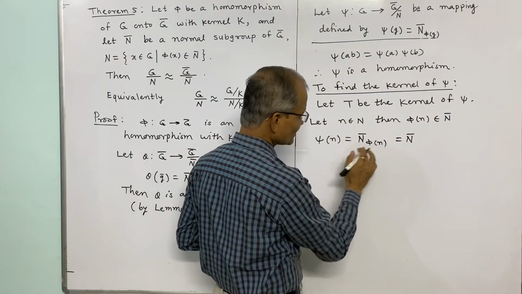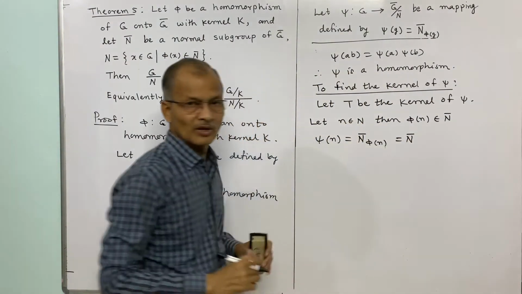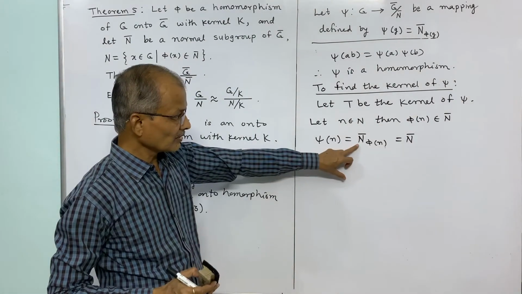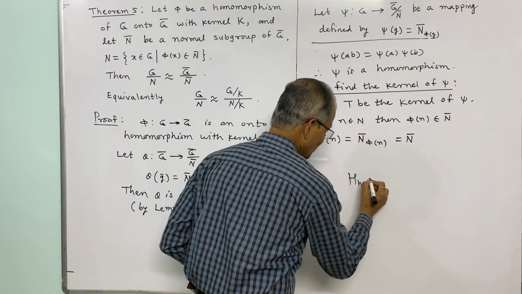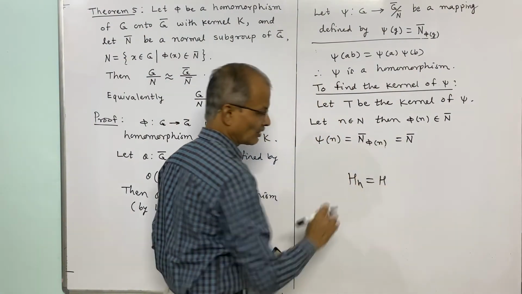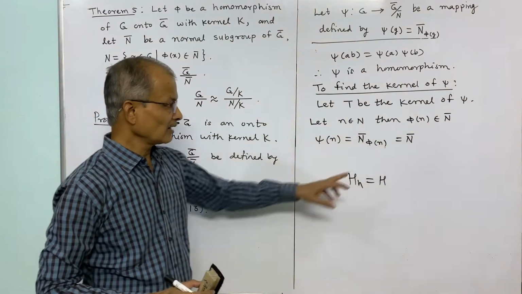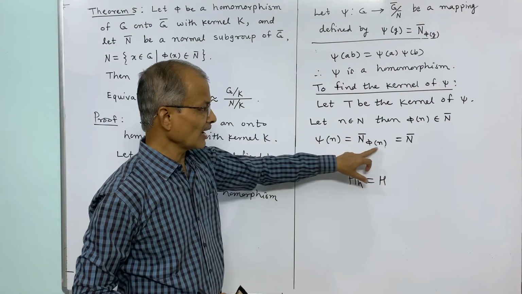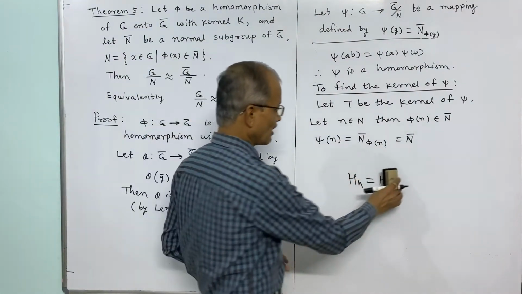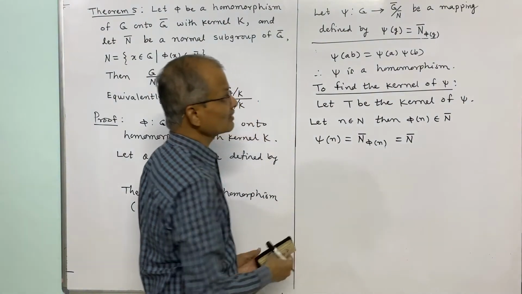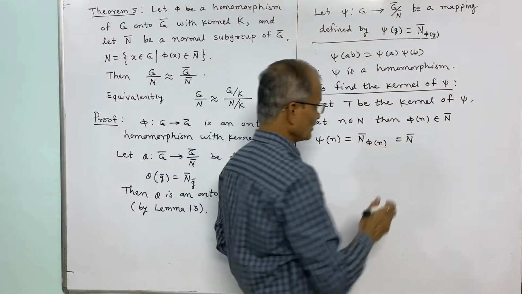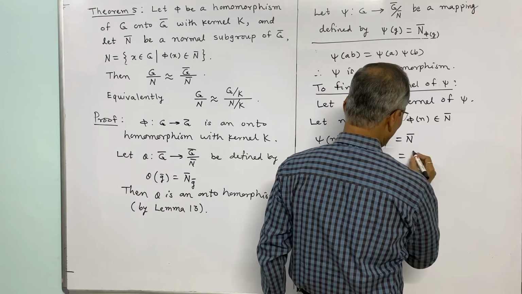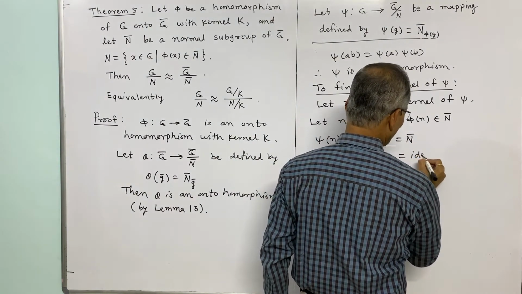If the element is in the same subgroup, then it is equal. For example, we have HH is the same as H, because h belongs to H by the closure property, and likewise N bar phi of n is equal to N bar. But what is N bar? N bar is the identity element of this quotient group, G bar by N bar.